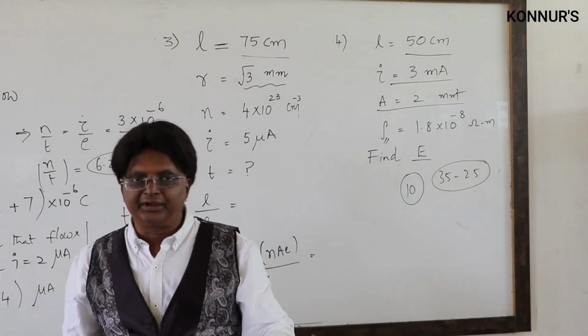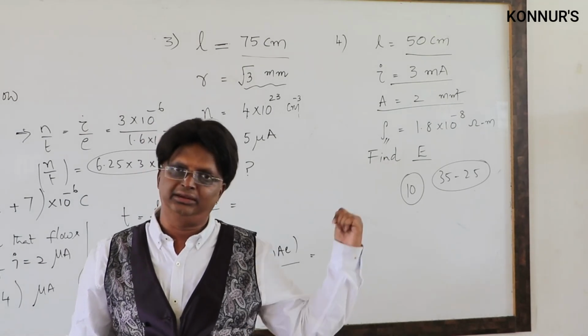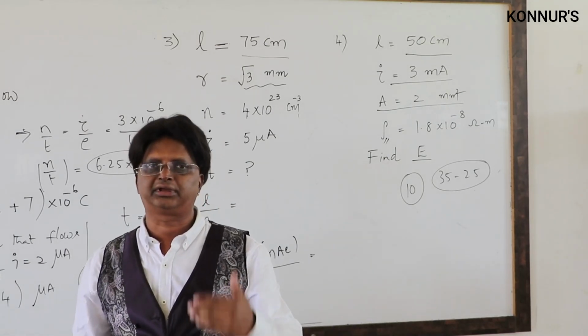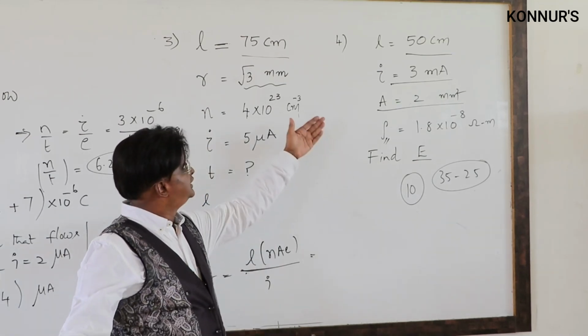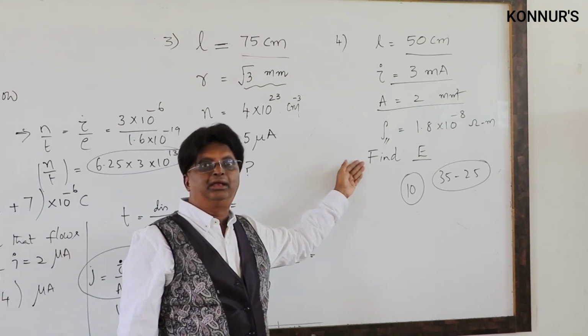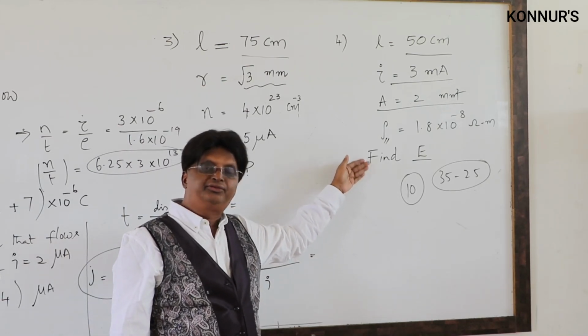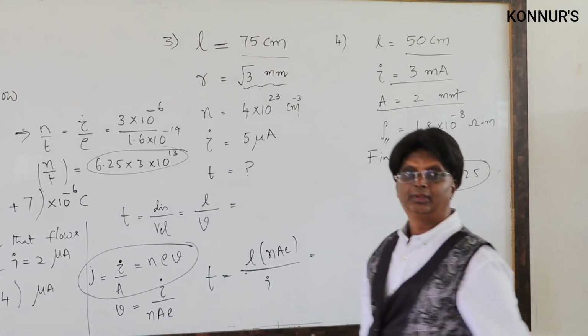So this is a conducting wire with the length and cross section given, carrying current, and its characteristic resistivity given. Now what is asked? For such current flowing through the conductor, find the electric field intensity inside the conductor which sets up this current. Find the value of E.